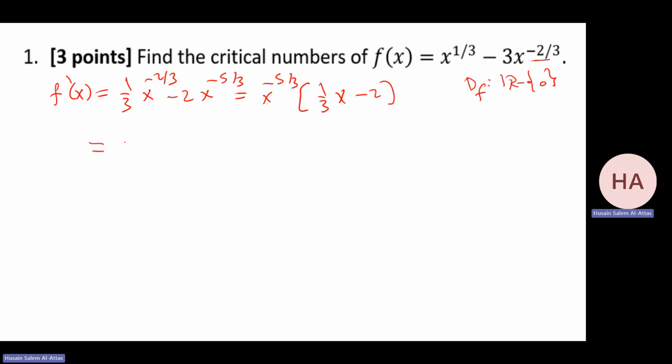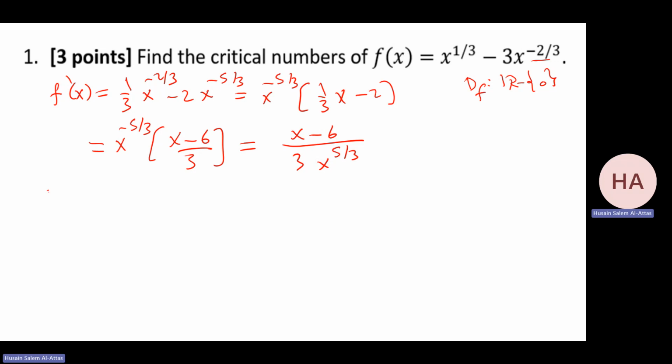And this can be what? I can take 1 over 3. We do it in steps. I have (x minus 6) over 3, which I can write as (x minus 6) over 3, x to the power 5 over 3. Okay.